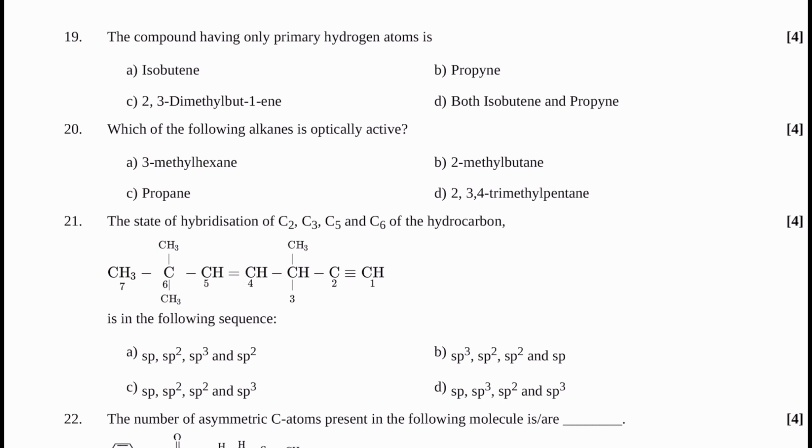Next question 19. The compound having only primary hydrogen atoms. Only primary hydrogen atoms. So now you can check only isobutene. So isobutene you can write CH3 C CH3 double bond CH2, only primary hydrogen atoms.